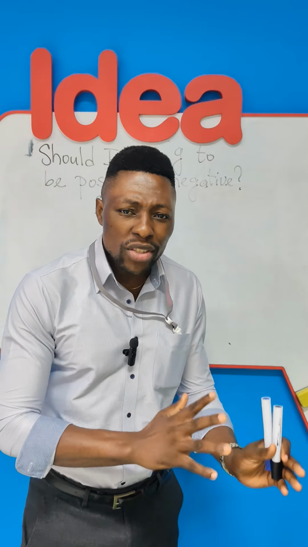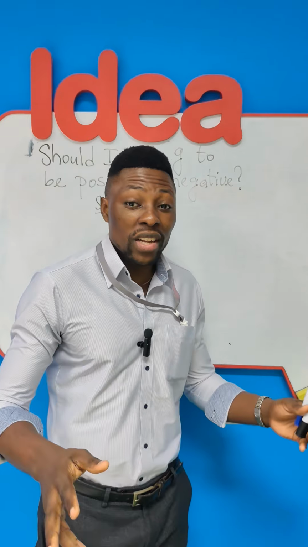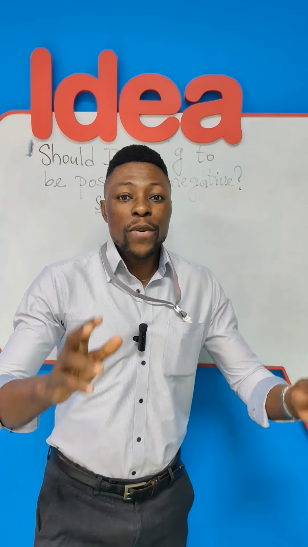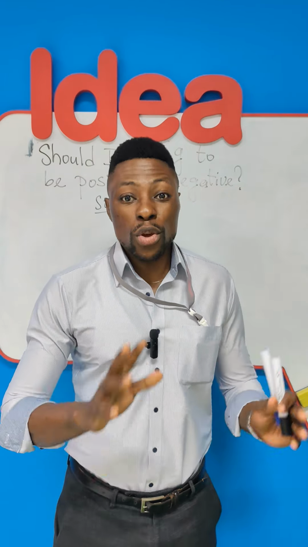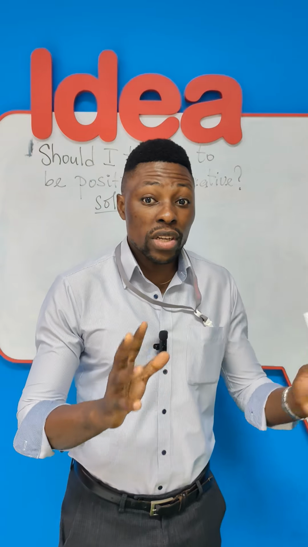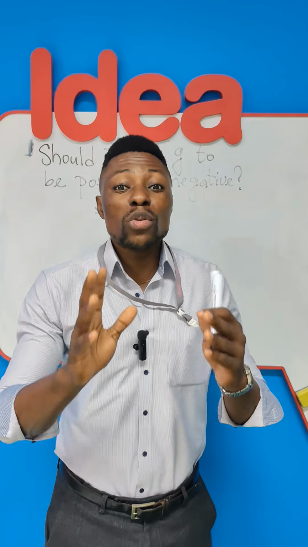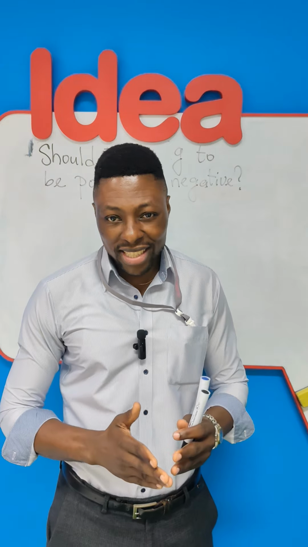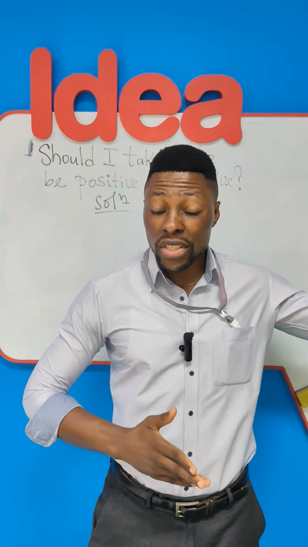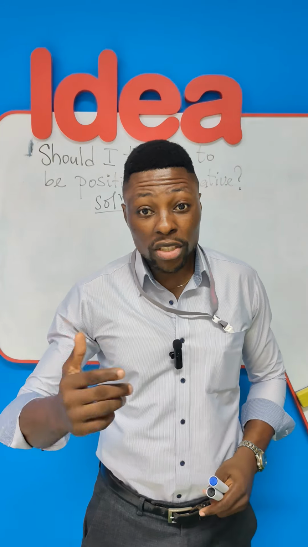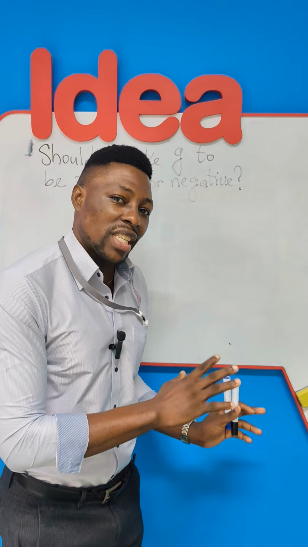Why is it that in some questions in mechanics we consider G as positive and in others we consider it as negative? Before I answer this, take note of the fact that whenever in physics you're dealing with questions which concern vectors, especially forces and acceleration, it's always good to begin by setting a reference axis, in accordance with which there will be one direction which will be considered positive, and of course the opposing direction will be considered negative. But there's a little exception when it comes to G.